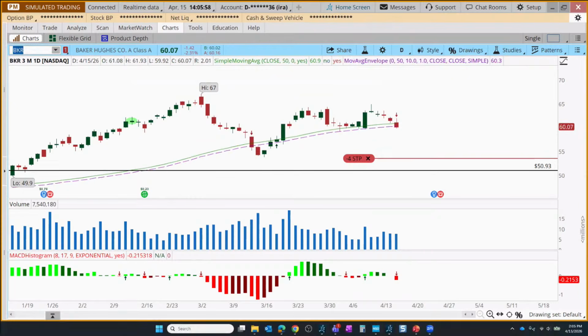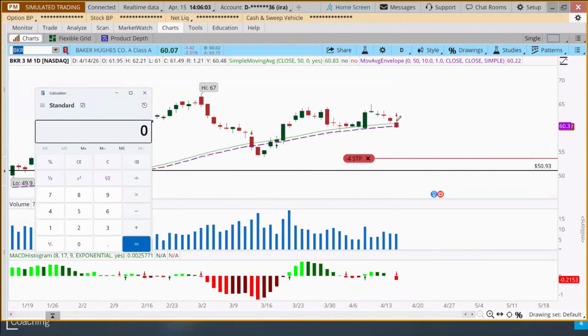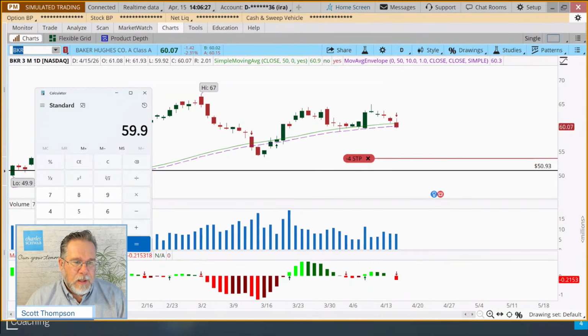I want to go through the mechanics of this with you. When you're following a set of rules and you get your signals, you just basically act on those. And anytime we're dealing with a stop order, I think it makes sense to ask yourself, does the stop make sense or not? Because sometimes there are support levels pretty close by, where we may want to adjust that stop up or down a little bit. But let's take a look. Today's low looks like 59.92, and then we multiply that by 0.97, and that tells us where our new stop should go.